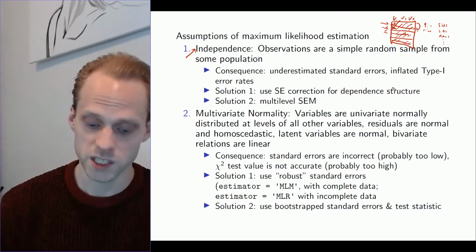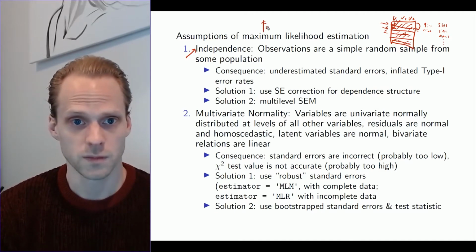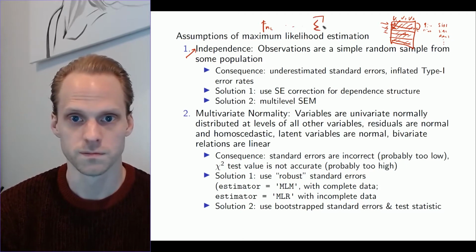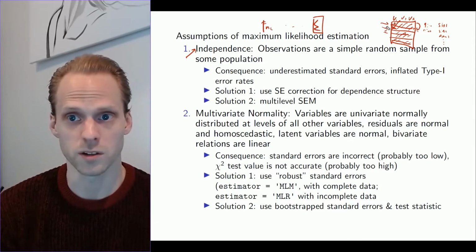Now, why is this a problem? That's because in the FML function, if you go to that video, you'll see at some point that stuff happens and there's a sum in the log likelihood, and that sum is due to independence of cases.